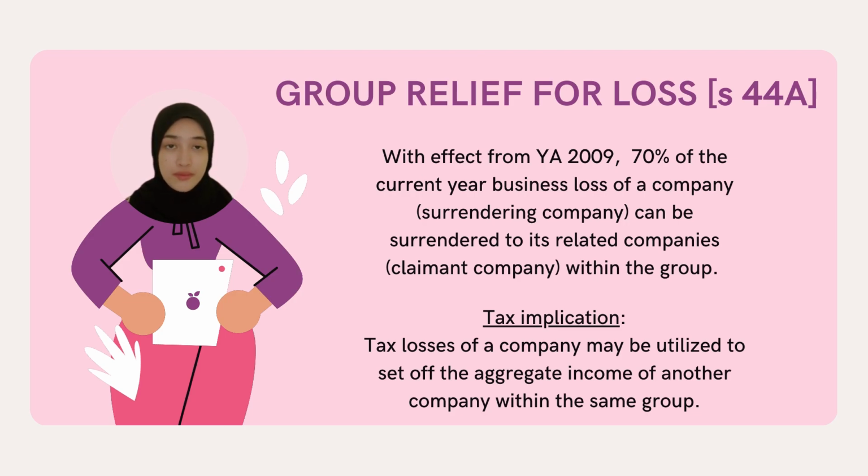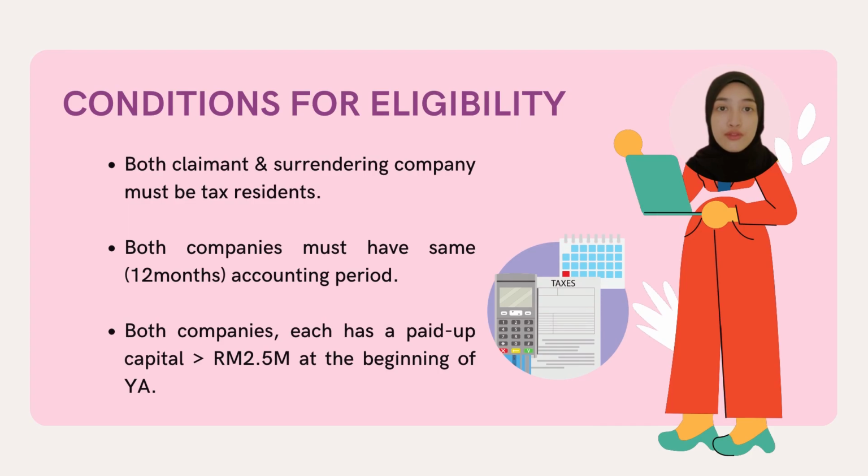But both companies must be within the same group and fulfill all the conditions. The tax implication is that the losses of a company may be utilized to set off against aggregate income of another company within the same group. As a result, the chargeable income for the group can be reduced and the group will pay less tax. These are the conditions that must be fulfilled in order to claim group relief.